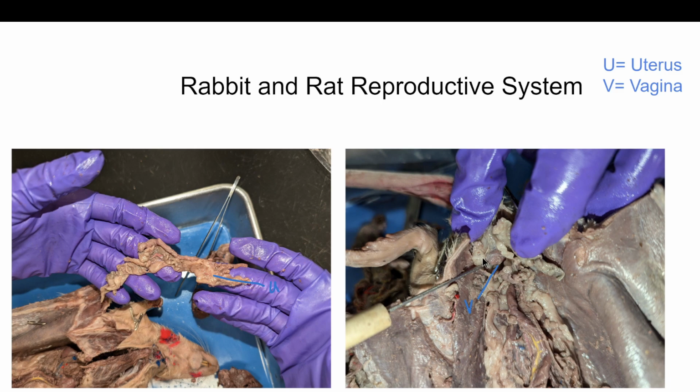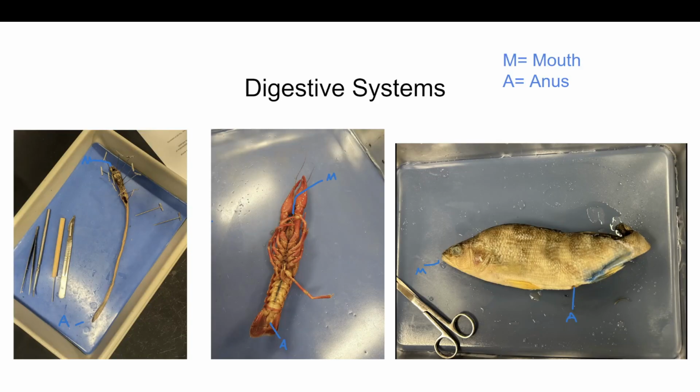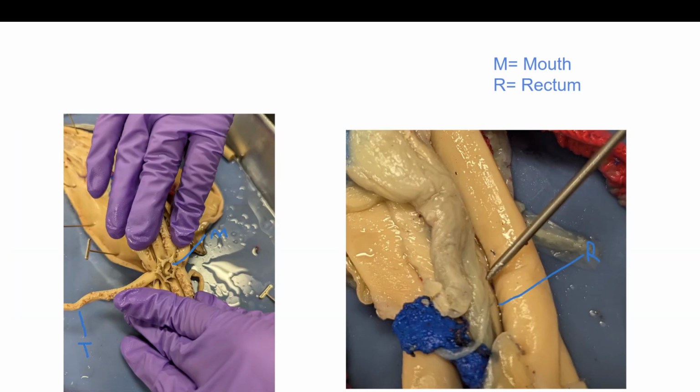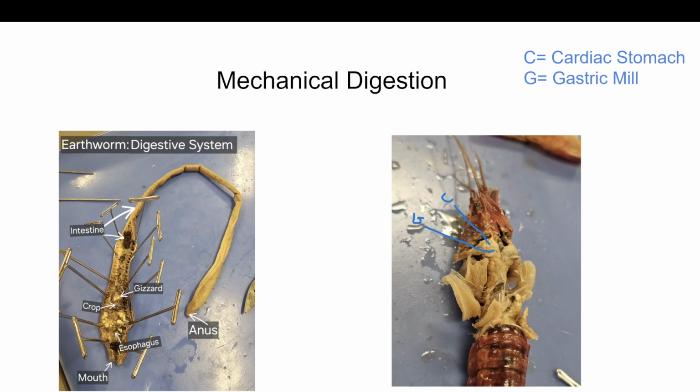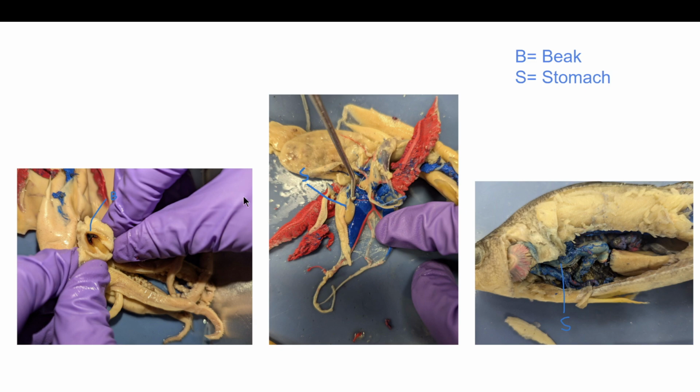So after comparing the rat's internal structure to that of the rabbit's, we will then be moving on to comparing the internal structures of the earthworm, crayfish, squid, and perch, starting off with their digestive systems. All of these animals have a complete digestive system because they all have an entryway, which are their mouths, and an exitway, which are their anuses. All these animals differ in how they mechanically digest their food, because the earthworm uses its gizzard, the crayfish uses its cardiac stomach and gastric teeth, which are located in the gastric mill. The squid uses its beak, radula, and stomach, and the perch mainly uses its stomach.